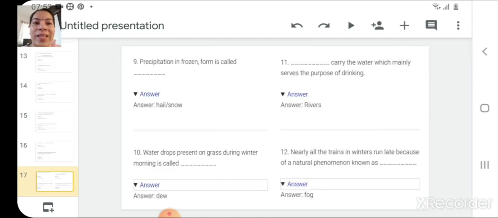Now the next question is, precipitation in frozen form is called hail or snow. Next question is, water drops present on grass during winter morning is called dewdrops. Next question is, dash carry the water which mainly serves the purpose of drinking, rivers. Nearly all the trains in winters run late because of natural phenomena known as fog.